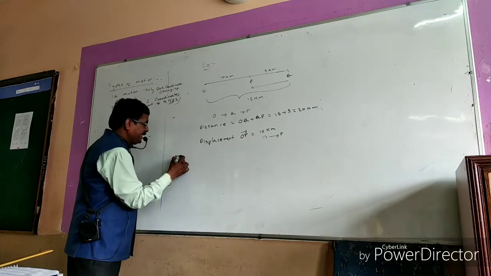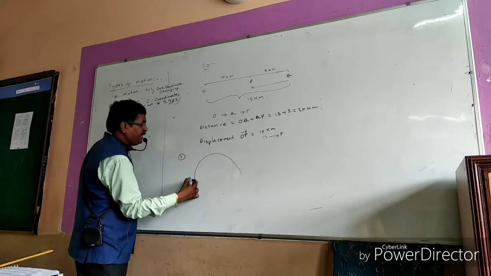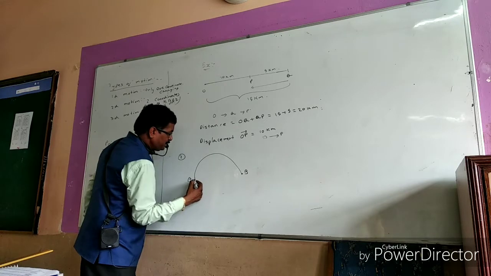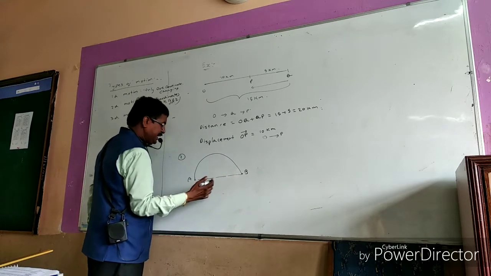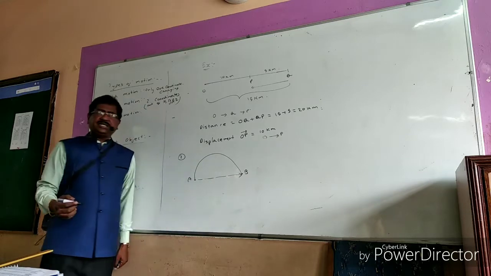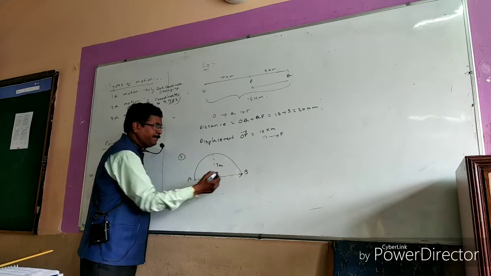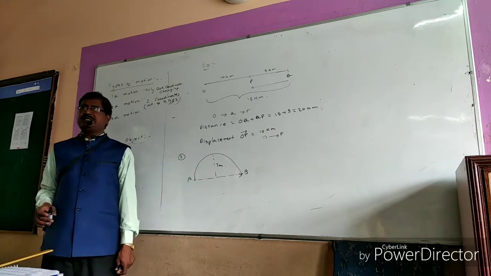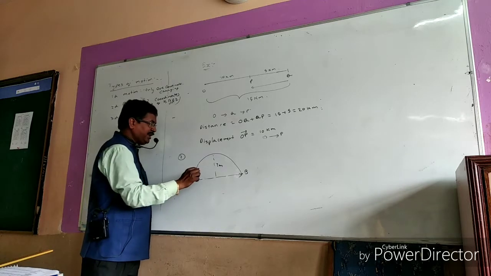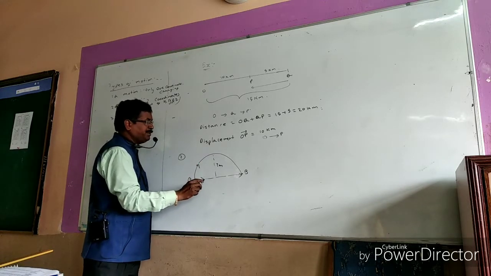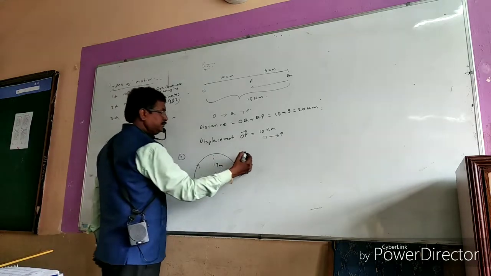Similarly, another example: if a body is moving between diametrically opposite ends in a circular path, you can imagine it. Then what are the distance and displacement? Let the radius be 7 meters. If the radius is 7 meters, then find the distance traveled and also the displacement. 22 meters will be the distance traveled and displacement will be 14.